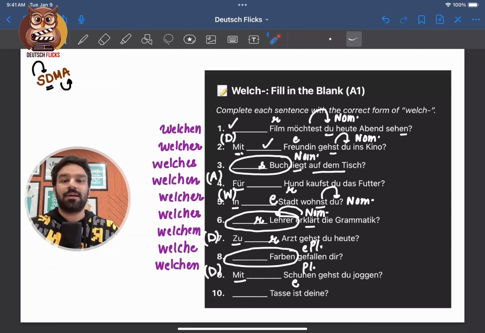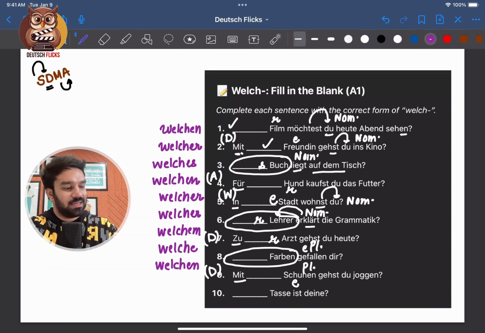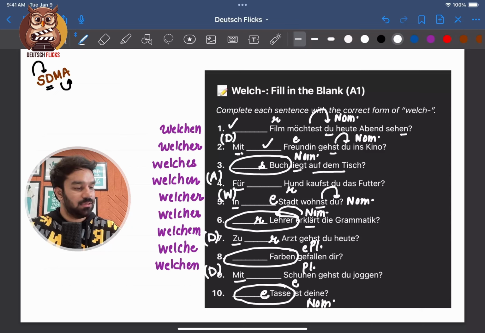Nummer 10, welche Tasse ist deine? So it will be, which cup is yours? So this is the case of nominative. This part is the subject of the sentence, which is in nominative case. The article of Tasse is die Tasse. So the answer will be welche.